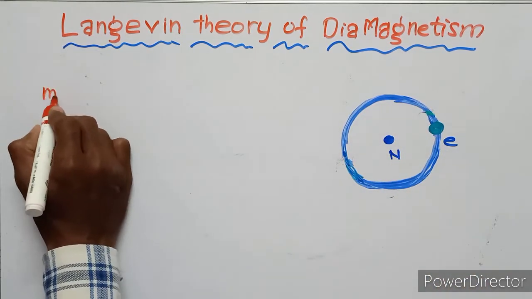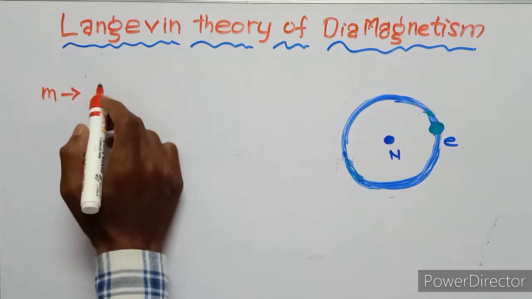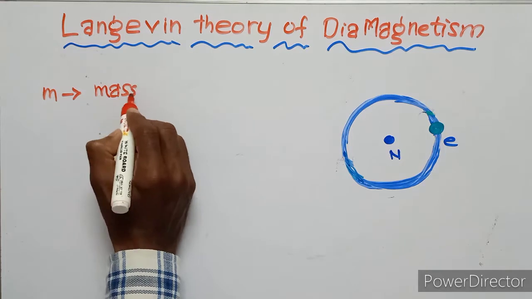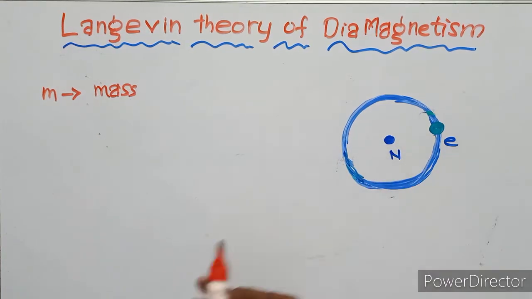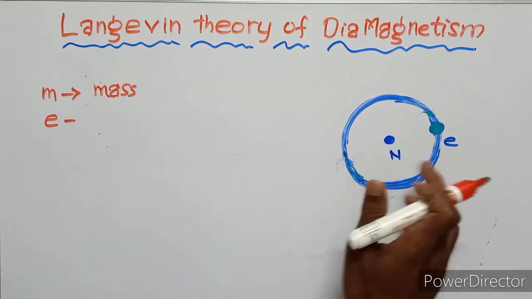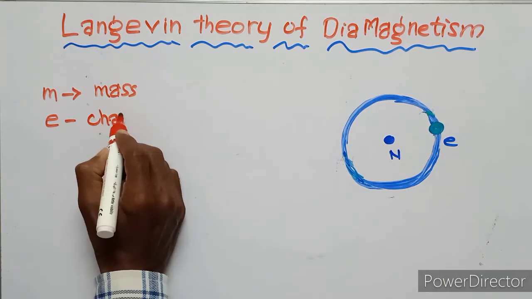Let m be the mass of the electron, e the charge of the electron.